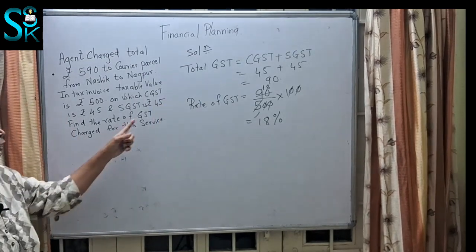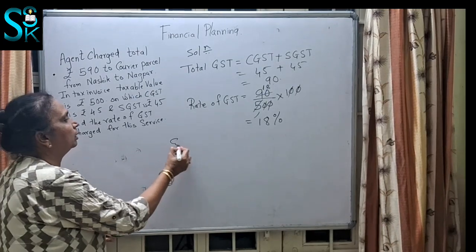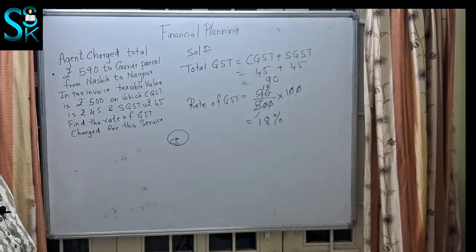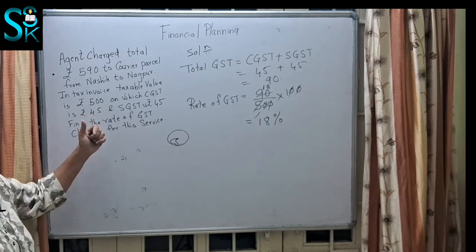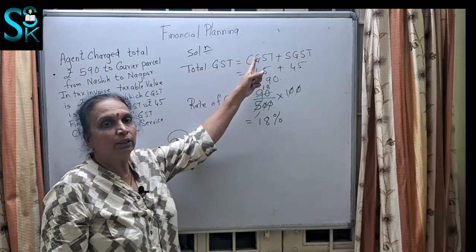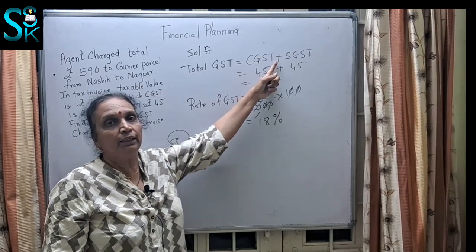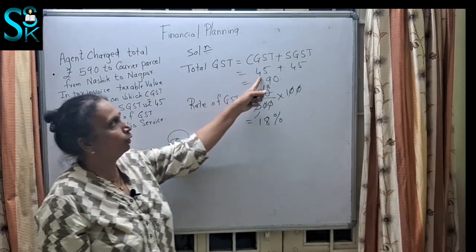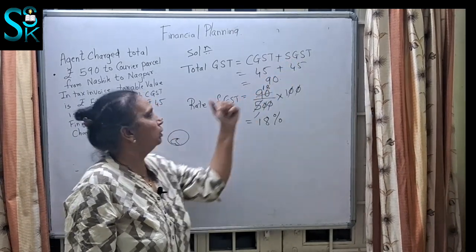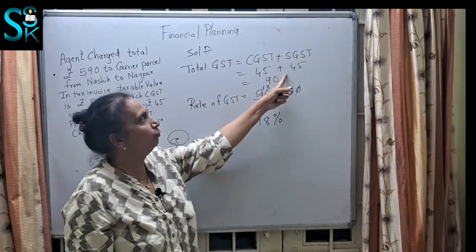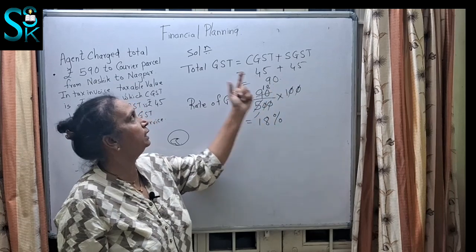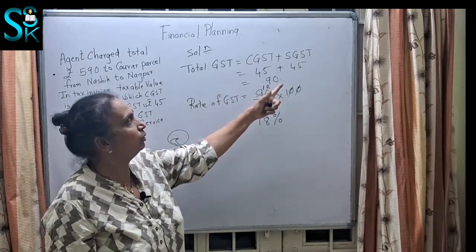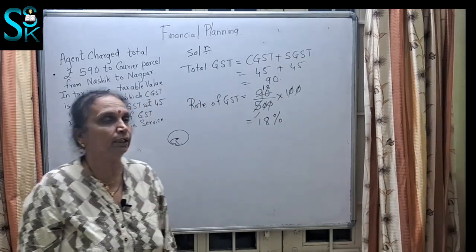So find the rate of GST. Now they have asked you the rate of GST to be charged. Okay, so now you know the total GST is nothing but CGST plus SGST. That CGST they have given us as 45, so we wrote 45. SGST they have given us as 45, so we have written 45. So 45 plus 45 is 90, that is the total GST. So we got 90 rupees as the total GST he is going to pay.